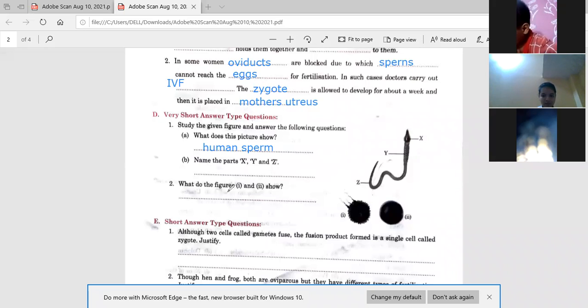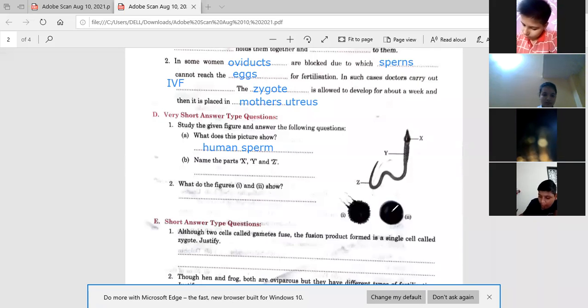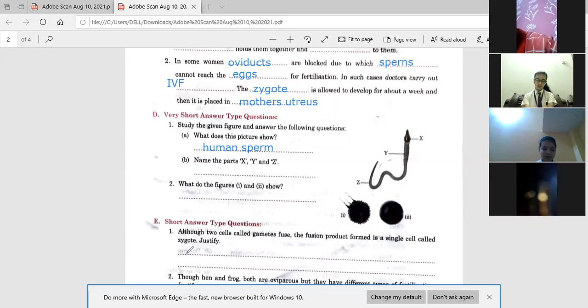Okay. Next is, what do figures 1 and 2 show? This is the figure from your book. What does it show? The sperms are entering into the eggs. Okay, here the process of fertilization is taking place. Is this figure in the book or not? Yes, ma'am. So you can label yourself. First is fertilization, second is zygote.